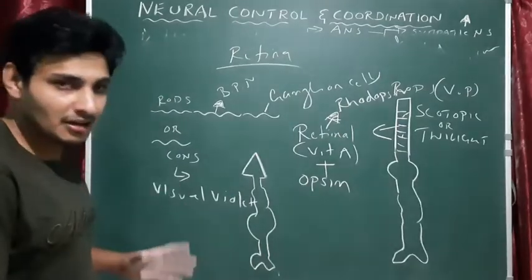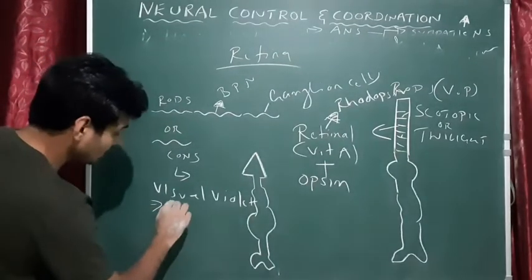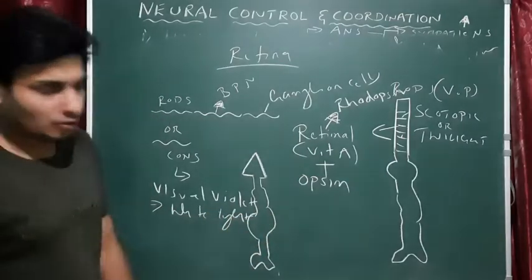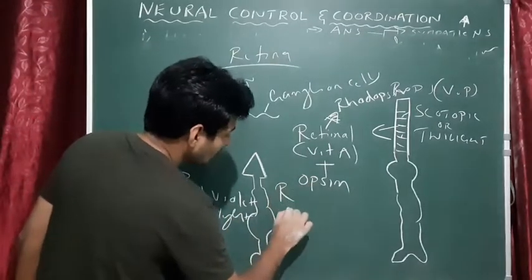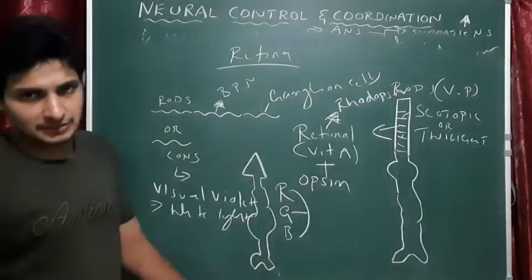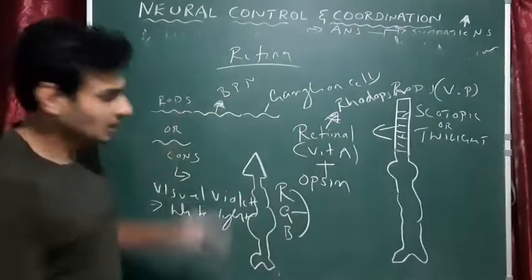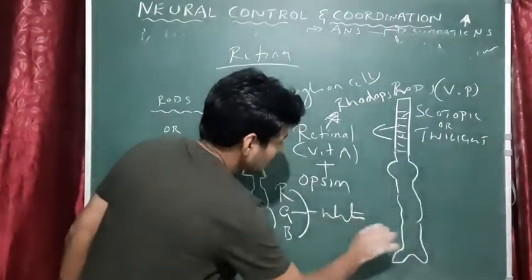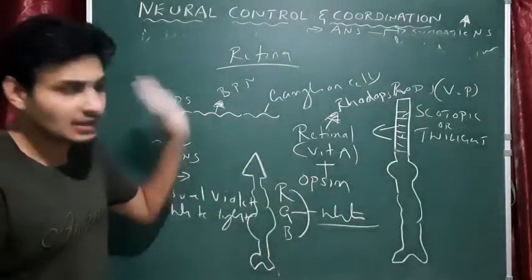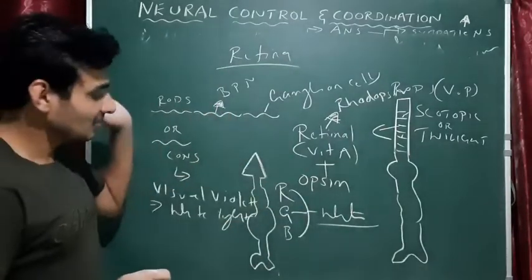Okay, they are very important for the white light sensation. There are 3 different types of cones: red cones, green cones, and blue cones. When all 3 cones are stimulated, then obviously the white light sensation is felt. When all 3 cones respond, obviously you see white color. That is the thing.